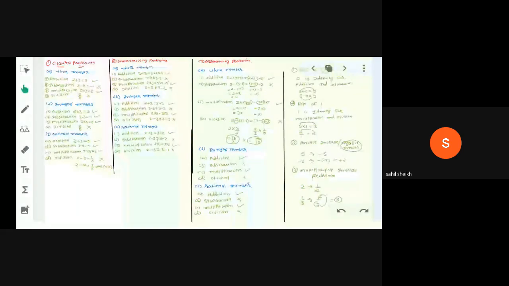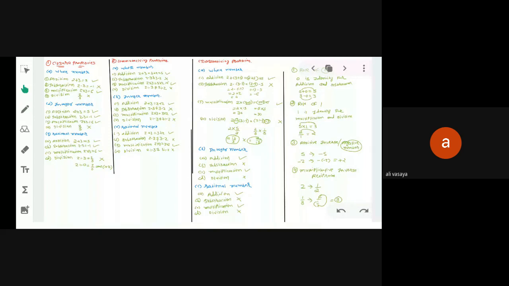If we are taking numbers from whole numbers, and if we get the answer in whole numbers, it is known as closure property, right? If we are taking numbers from rational numbers, and if we get the answer in rational, it is closure property. Clear all of you? Yes. Okay. So we have four different mathematical operations: addition, subtraction, multiplication, and division.